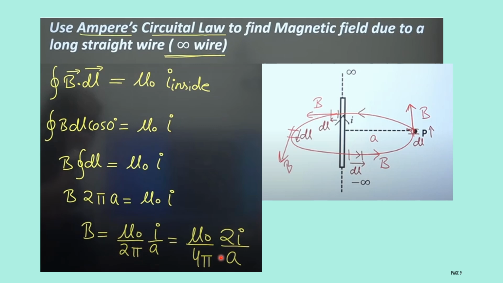Here multiply and divide by 2, then 2 into 2 will become 4 pi, then 2I divided by a. Then the magnetic field will be equal to mu naught divided by 4 pi, this is a constant, times 2I divided by a. Like this, using Ampere's circuital law, you can find out the magnetic field due to a